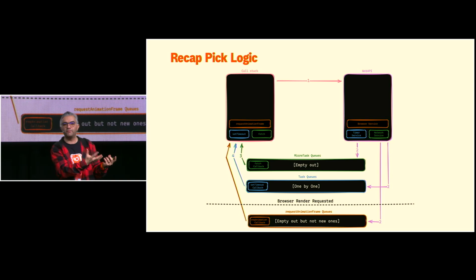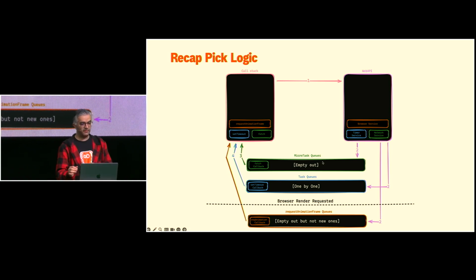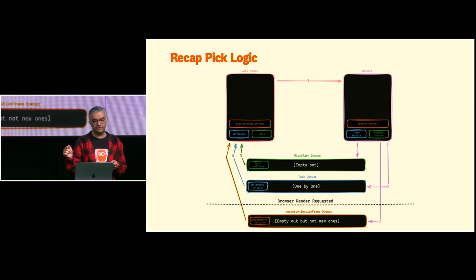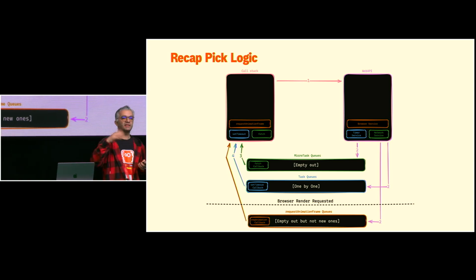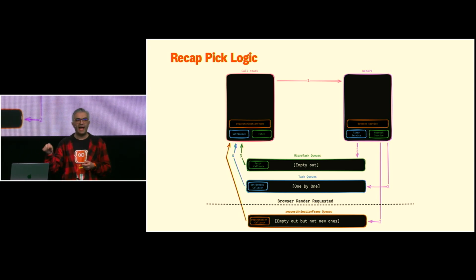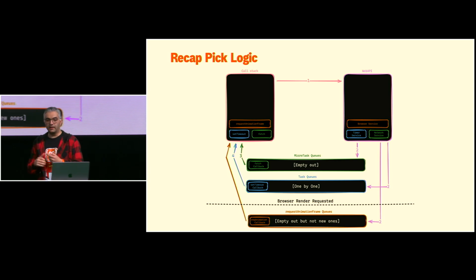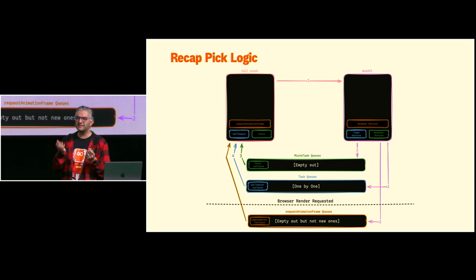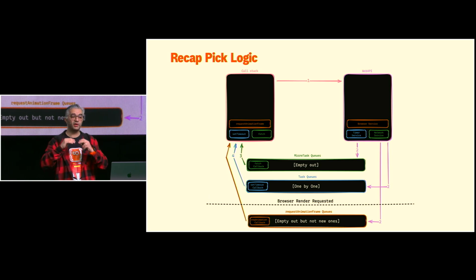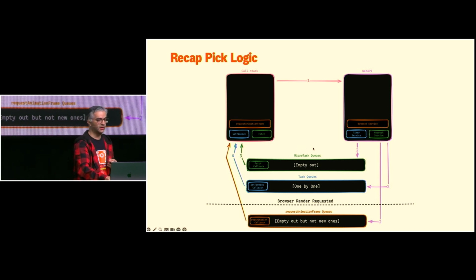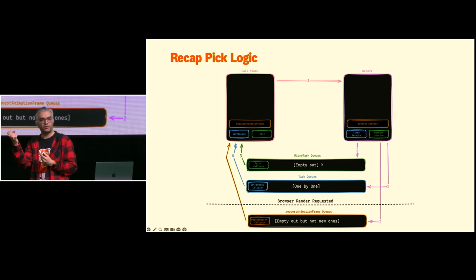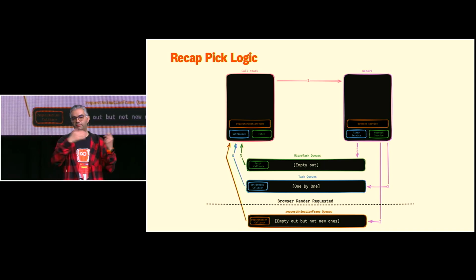So the whole recap would be something like this. For the microtasks, it's going to try to empty out. For the task, one by one. For the requestAnimationFrame, empty out, but not the newly added ones, right? As you see, I put some dotted lines there, because the requestAnimationFrame queue somehow doesn't have any priority. Priority of microtasks is higher. As you see, it's on top. So if something is in my microtask, it's going to pick it and run it before tasks.